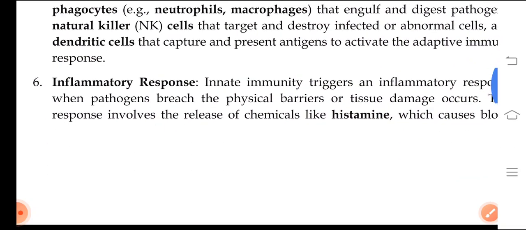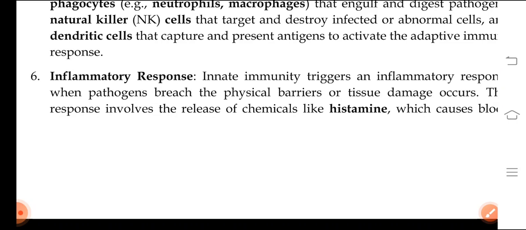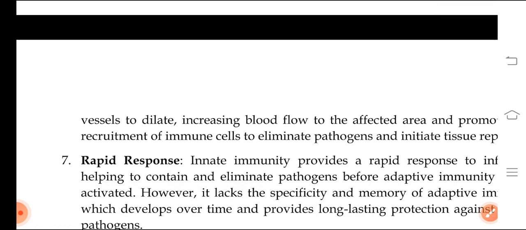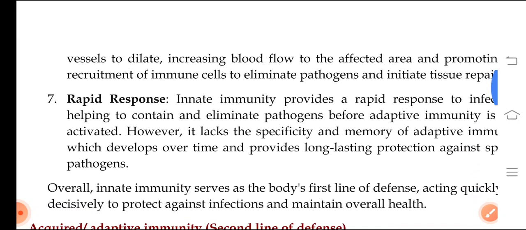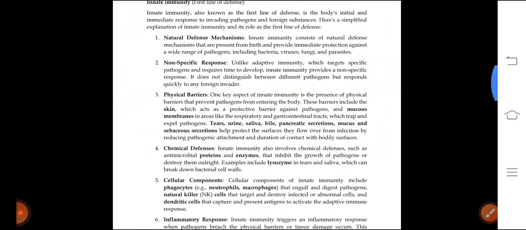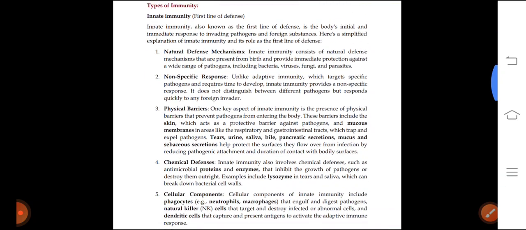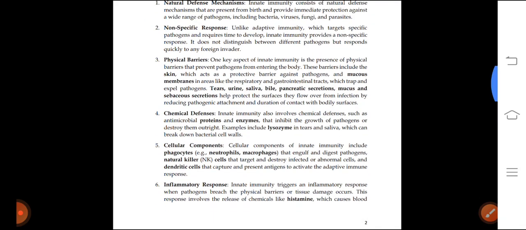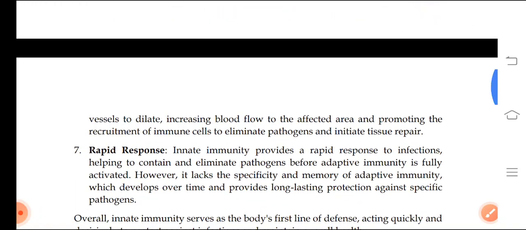Okay, and inflammatory response is also one of the main features in innate immunity, where the inflammatory response is very specific for the avoidance of pathogens. Okay, so you can just glance through it. Types of innate immunity. And the seventh one is the most important, rapid response.